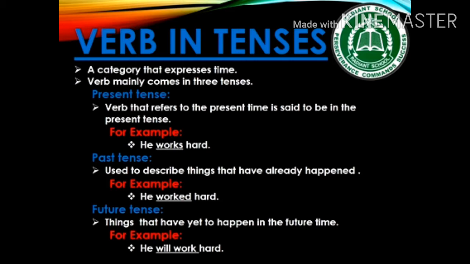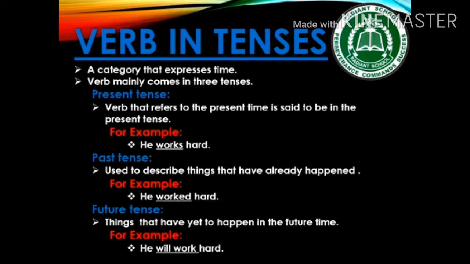Second one is past tense. The past tense is used to describe things that have already happened, and a verb that refers to the past time is said to be in the past tense. For example, yesterday, last week, 3 days ago, etc. You can see the example, he worked very hard.